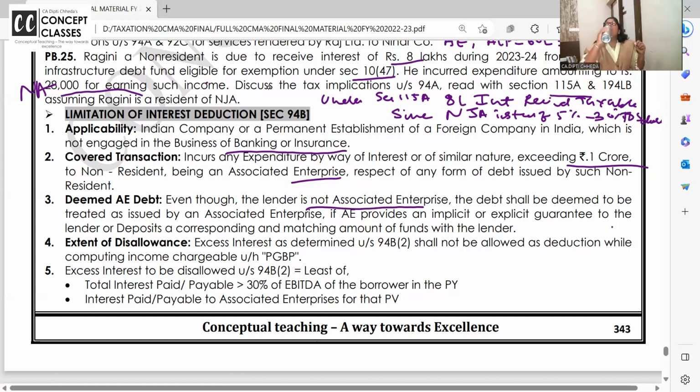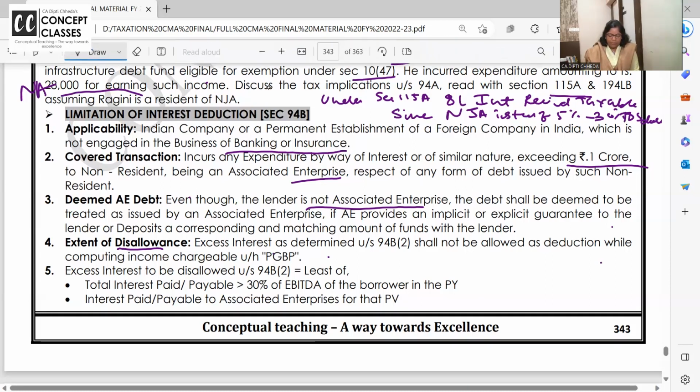Okay, we have not given the loan, and they are not associate enterprise. But if it is that we have Indian company and all, so whether it is associate enterprise or not, it will be treated as associate enterprise.